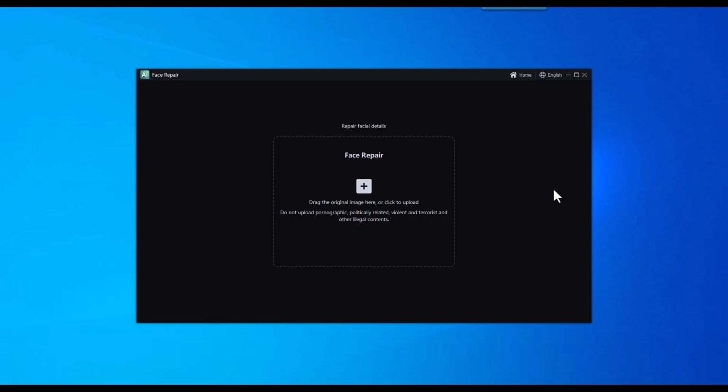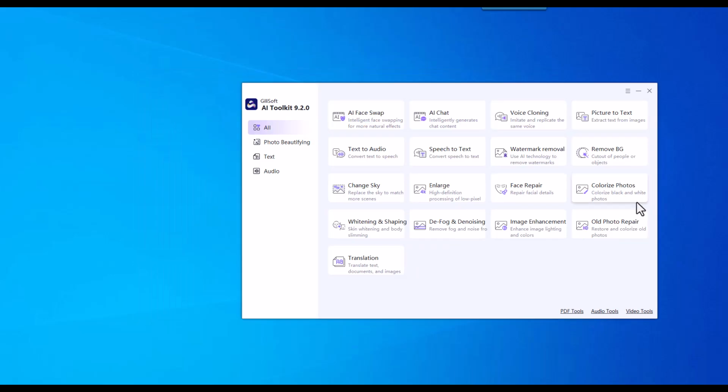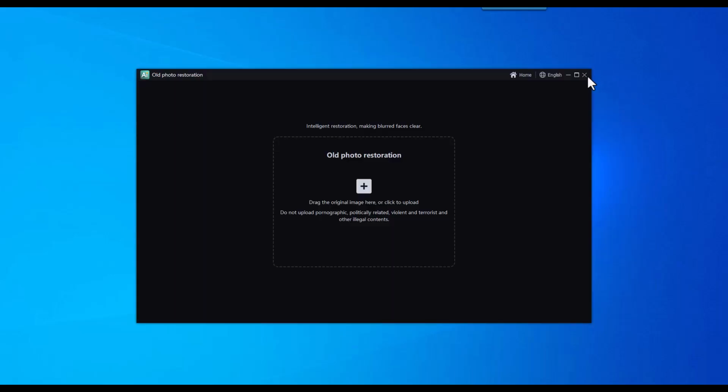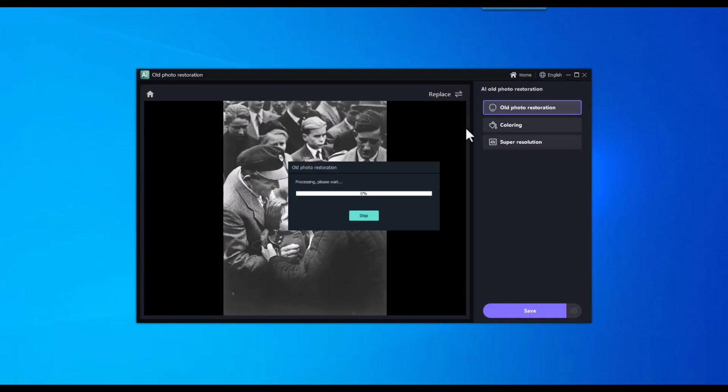It can address issues such as blemishes, wrinkles, or other imperfections, resulting in improved facial appearance and a more polished look. Colorize photos. Colorize photos adds color to black and white or grayscale images, giving them a new lease of life. It helps to bring out the details and add a touch of vibrancy, making the images more engaging and visually interesting.